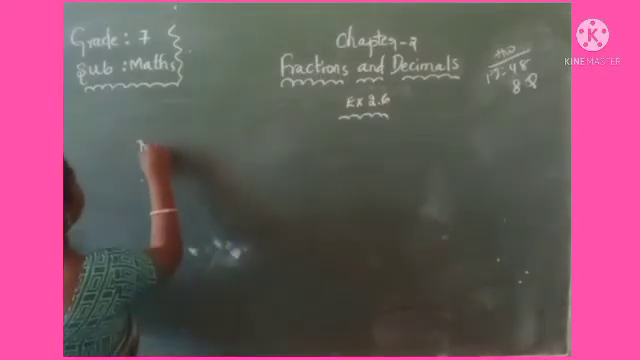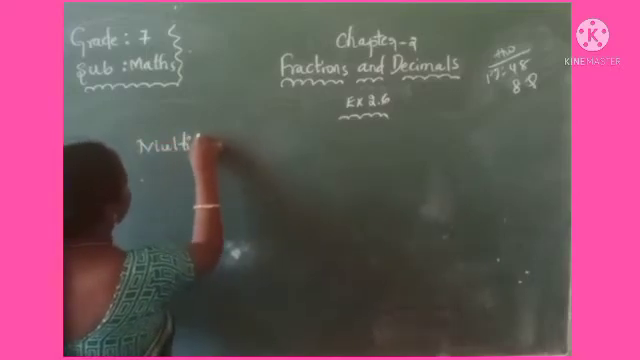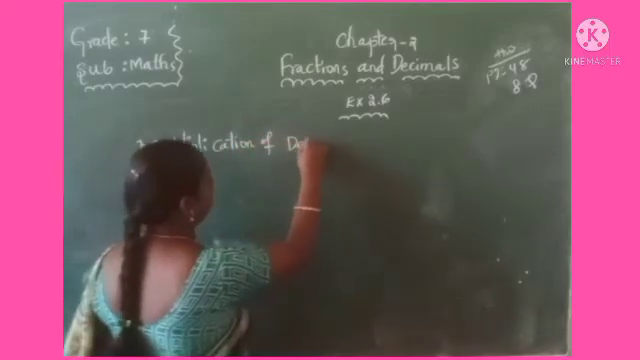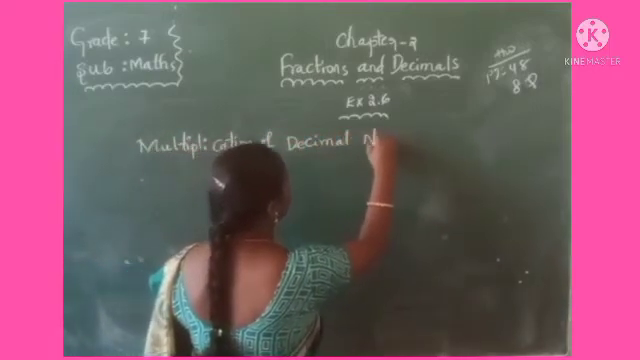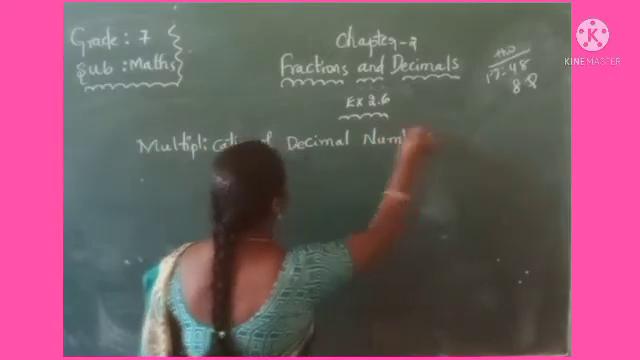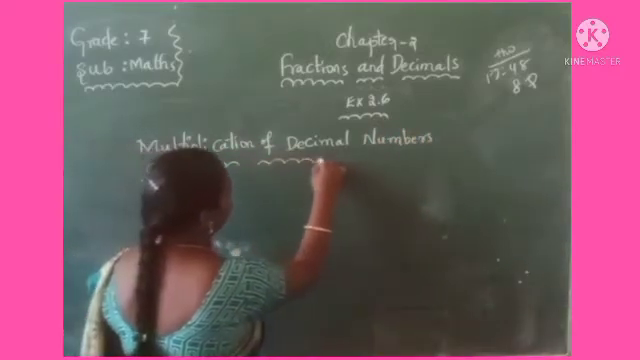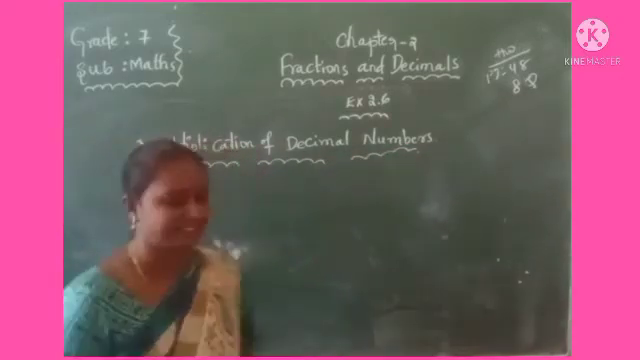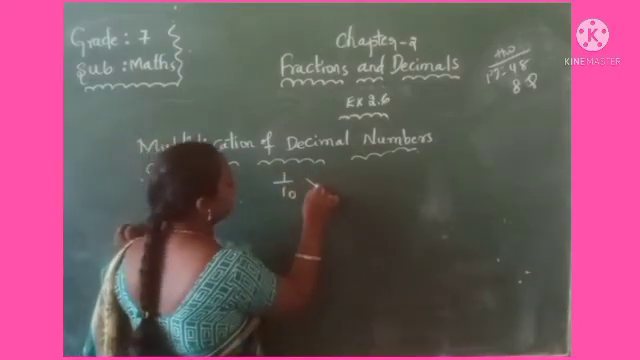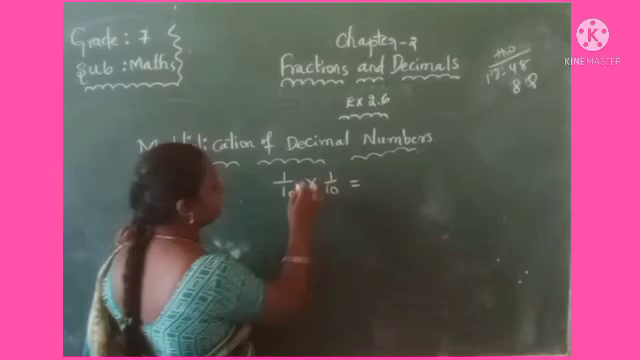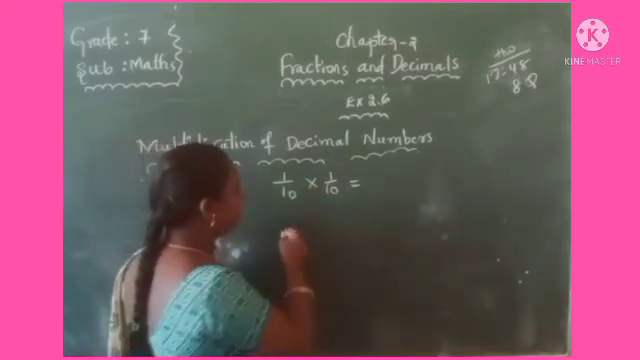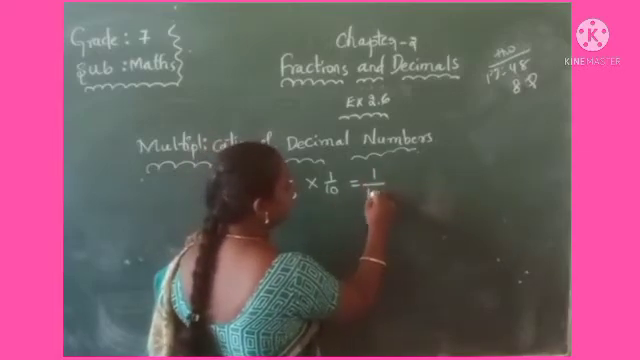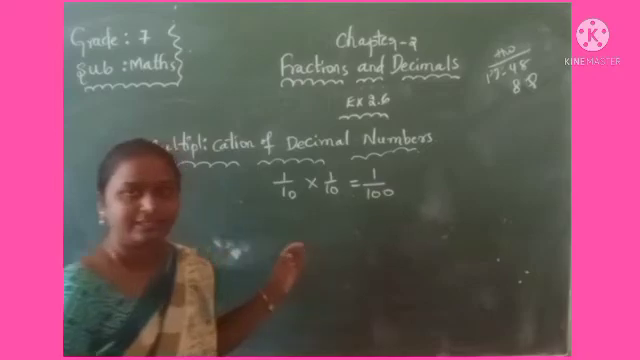How to multiply the decimal numbers. The next topic is multiplication of decimal numbers. Okay, previously you learned how to multiply two fractions. Suppose 1 by 10 into 1 by 10 is there. These are the fractions. How to multiply numerator and numerator? 1 by 10 into 10 is 100. Okay, 10 tens are 100.